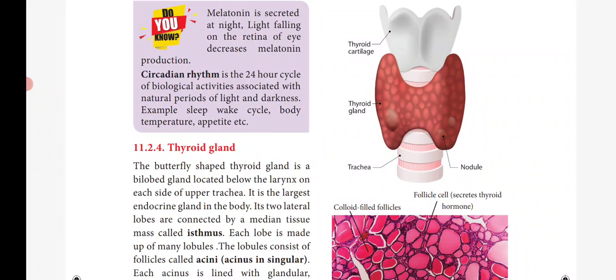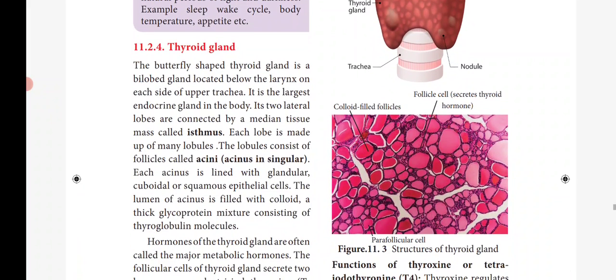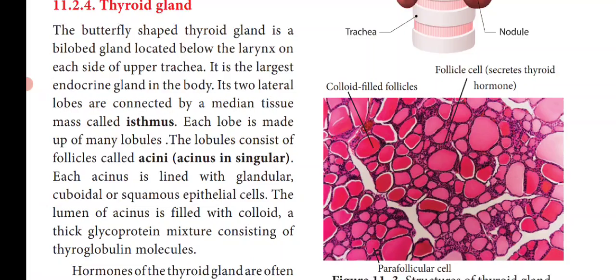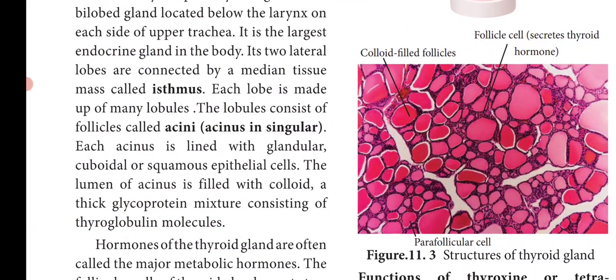Its two lateral lobes are connected by a median tissue called the isthmus, and each lobe is made up of many lobules. The lobules consist of follicles called acini, acinus in singular.